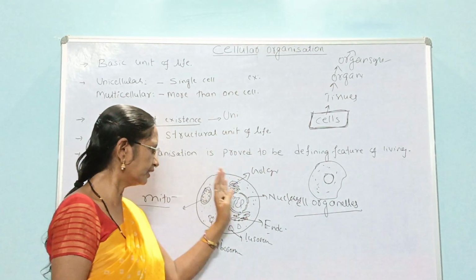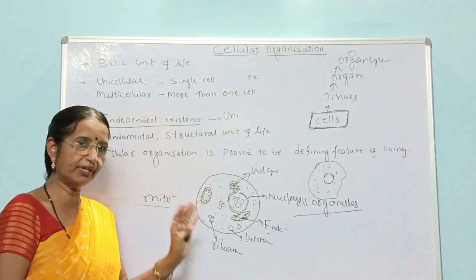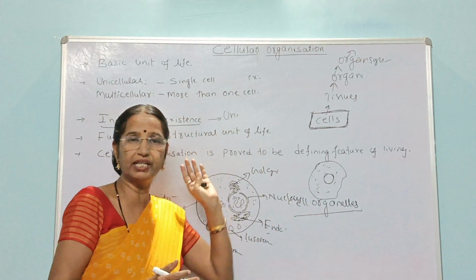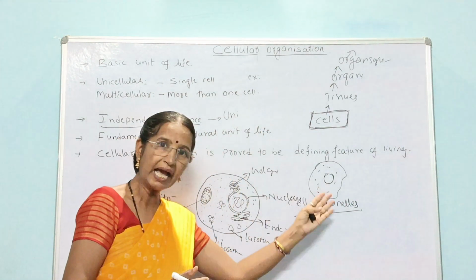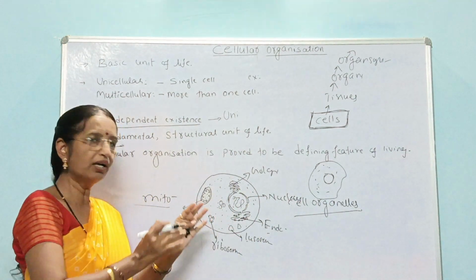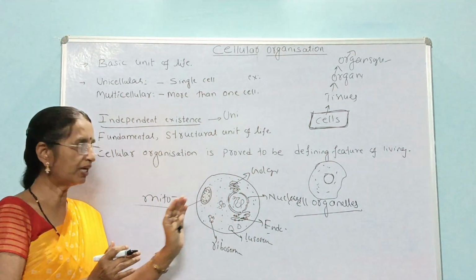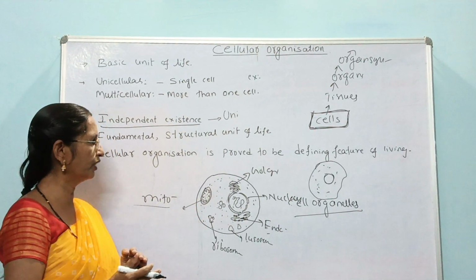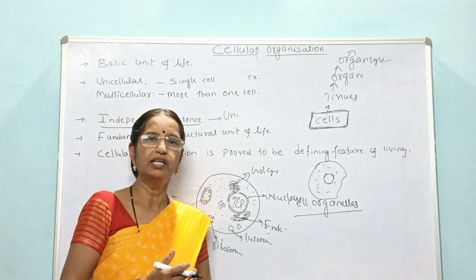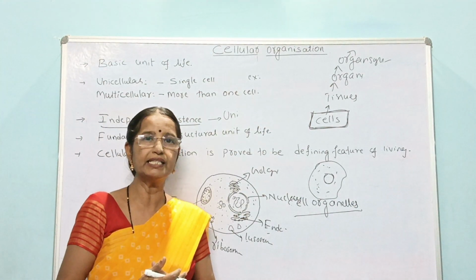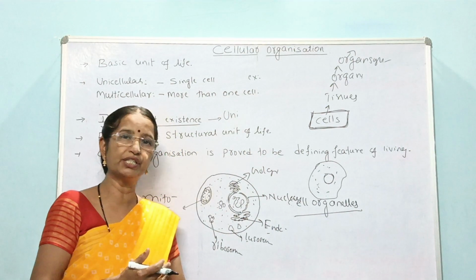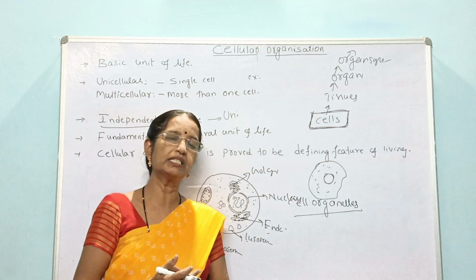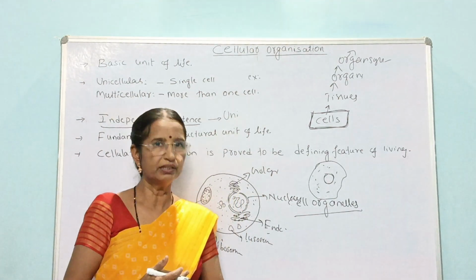So the entire cell performs its function only when all the cell organelles are together present in a cell, whether it is unicellular or multicellular, or a prokaryotic cell or eukaryotic cell. All the organelles should be there, and then only are the functions continuously performed by the organism. So this is the most important characteristic feature of a living organism, that is cellular organization. With this one character, we stop here. We will discuss some NEET questions based on this property.